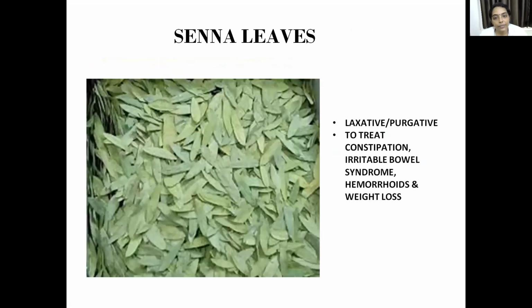So the last slide, the last quarter as well, these are senna leaves. Okay? Senna leaves, they are used as a laxative. So again, it is used to treat constipation, then irritable bowel syndrome. So irritable bowel syndrome is something where you have alternating constipation and diarrhea. So if constipation is a problem, then you can give these senna leaves. So they are used as a laxative.